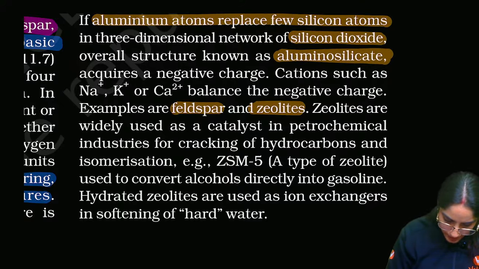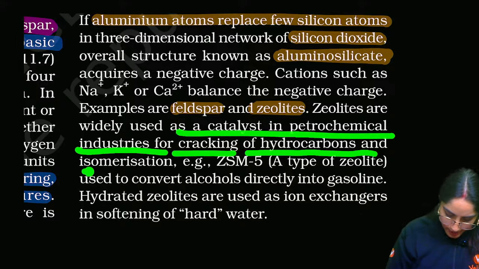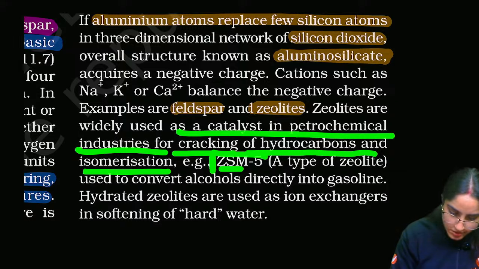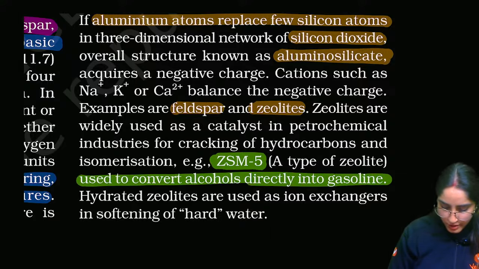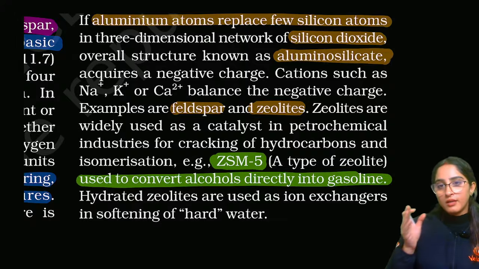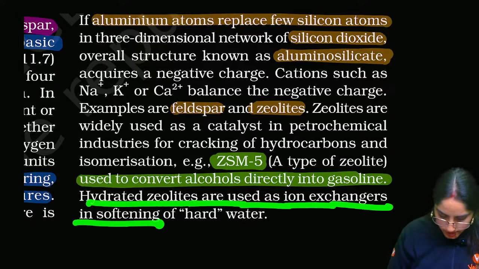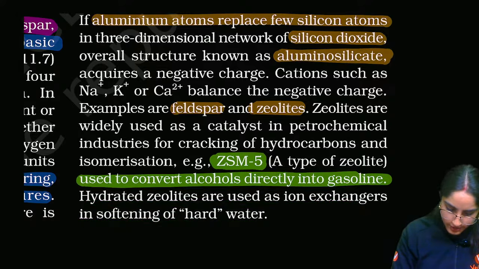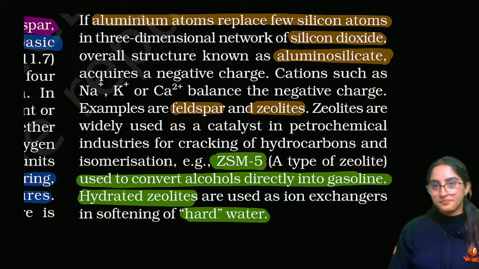Zeolites are widely used as catalysts in petrochemical industries for isomerisation. Now this is important. Which zeolite is used? ZSM-5, a type of zeolite, is used to convert alcohol directly into gasoline. So this question is important: which zeolite is used to convert alcohol to gasoline? That is ZSM-5. Hydrated zeolites are used as ion exchangers for hard water.